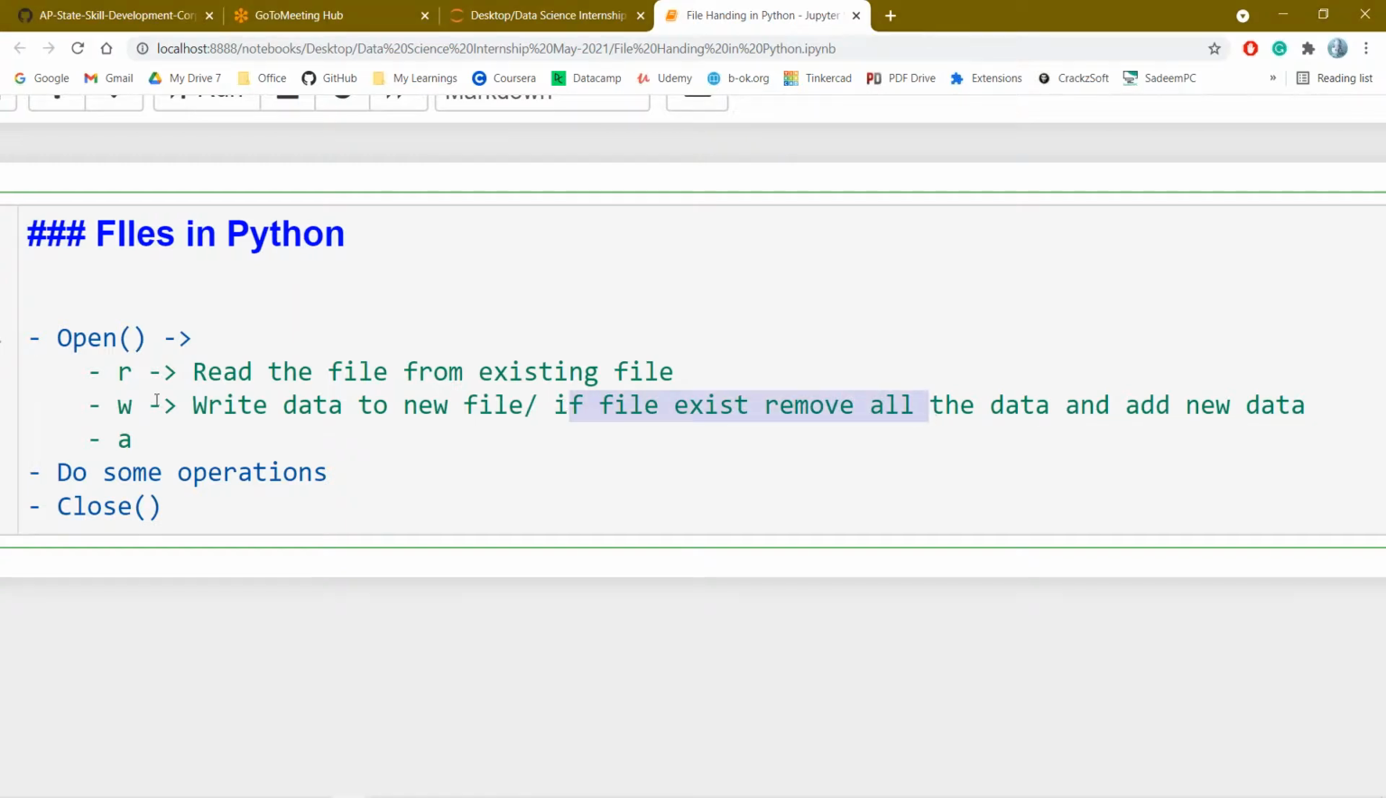If you are interested in opening a file in write mode, these are the 2 scenarios. Write the data to a new file, that is, the file does not exist. Second, the file exists, you want to remove all the data, and you are interested in writing new data. In that case only you have to use the write mode. You should be very conscious when opening a file in the write mode, because if 1 GB of data is available, all of it will be removed and the new data will be added. Next thing is to write the data to the existing file.